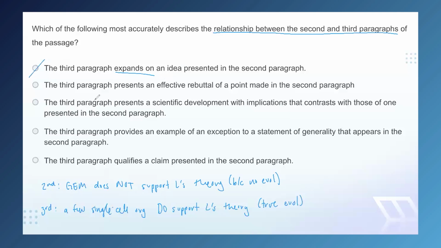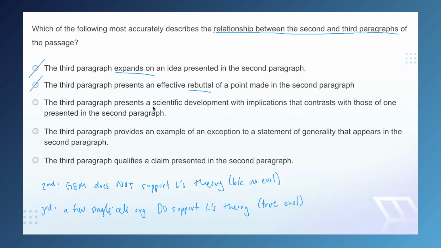All right, B, the word "rebuttal" here does fit with the idea of contrast, but it goes too far. The third paragraph doesn't counter the second paragraph. It doesn't prove anything wrong about the second paragraph. It just presents a different case with a different interpretation. Eliminate.